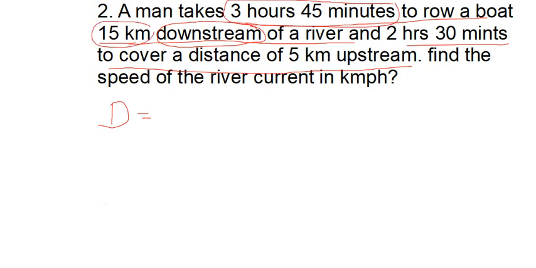This is downstream speed. Speed is equal to, can you find the basic formula, distance by time or not? Yes. My distance value is how much? 15 kilometers, by time. Time is how much? 3 hours 45 minutes. Be very careful. You have to write everything in hours only. Don't write in minutes. So what to do? 3 and 45 by 60. Write it as a mixed fraction. After that, cancel this: 15 threes are and 15 fours are.